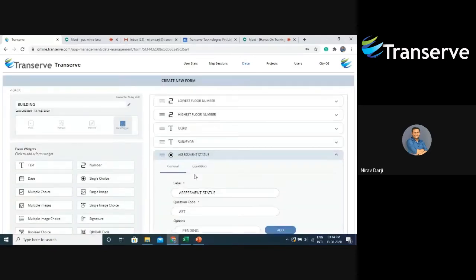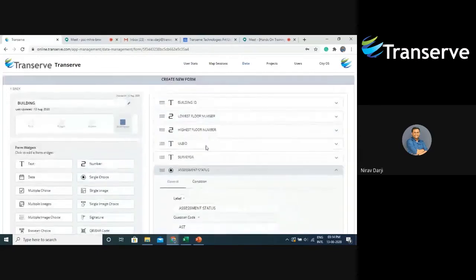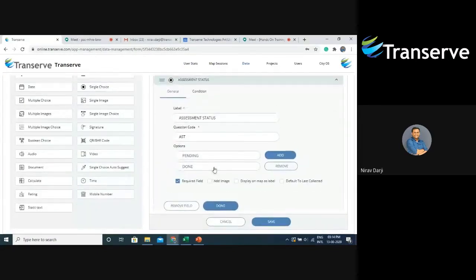Then this is the most important widget in these compulsory widgets, that is assessment status. Assessment status is nothing but a single choice widget. In this, I have added two options. One is pending and the other is done. So what will happen is when the surveyor will go on the field and he will collect data for building. After finishing collecting data or updating the data of a building, then he will move on to collect premises in it. So once he has collected data for all the premises, he will come to this form, that is the building data, and he will select the option as done.